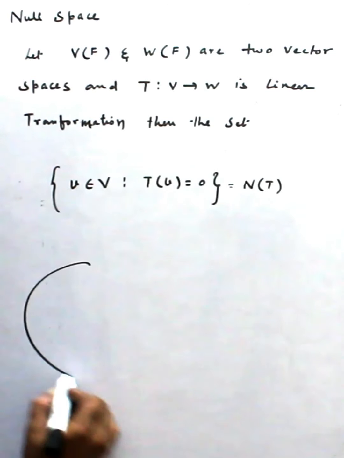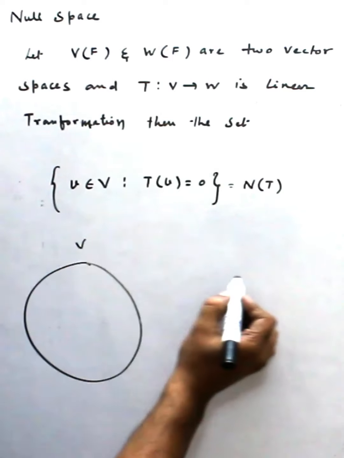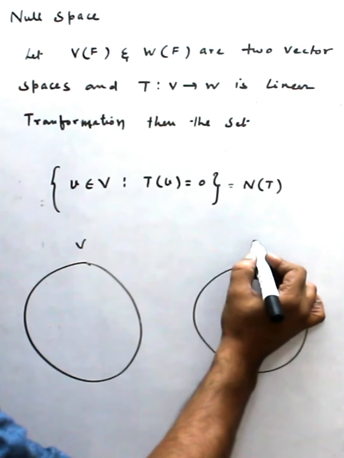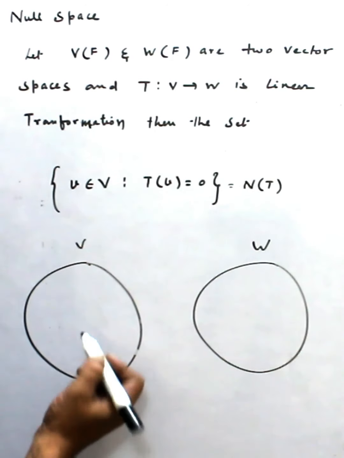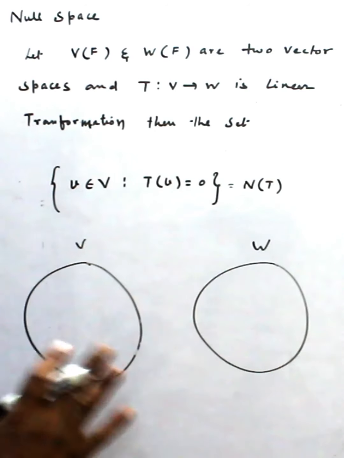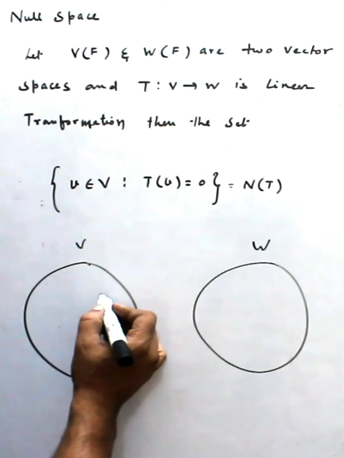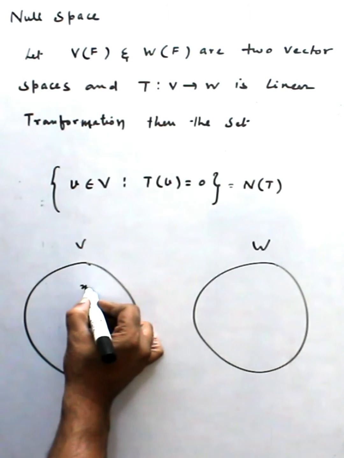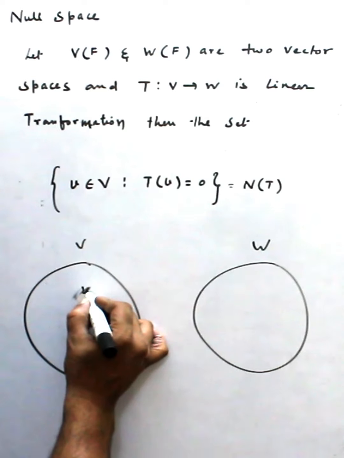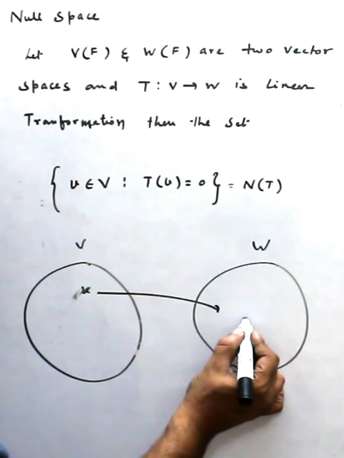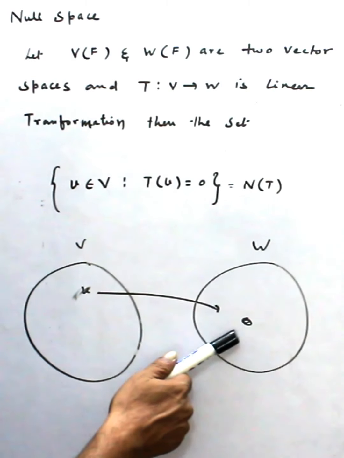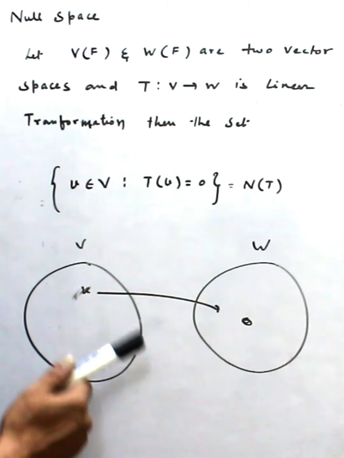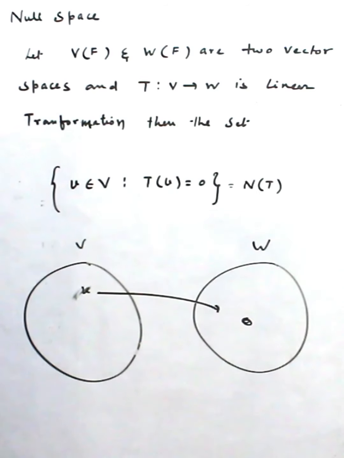If this is V and this is vector space W, there will be some elements, at least 0 will be there, some elements of V which are mapped on 0. Why will the 0 vector be there? Because a vector space is an abelian group with respect to addition, so the 0 element is necessarily there.